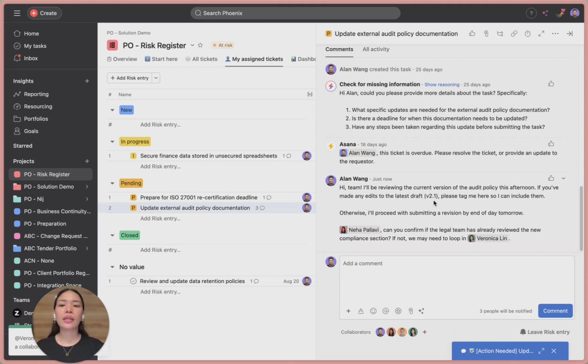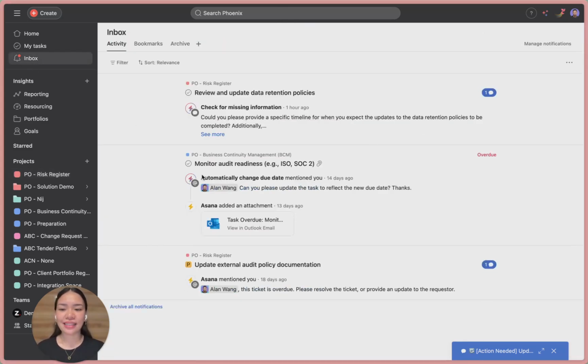This is perfect when you need quick feedback, visibility, or input without overloading everyone else in your project, team, or organization. Key takeaway before we move on is that at mentions make your comments specific and actionable without spamming your whole team.